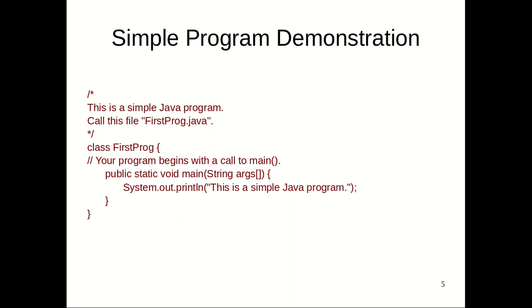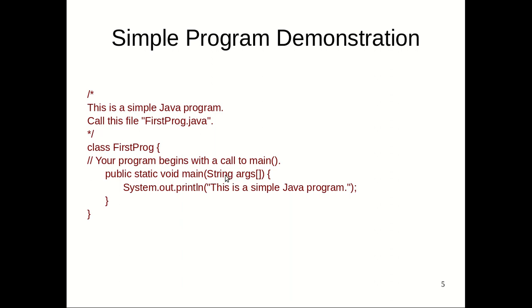Then, in Java, the main function does not return anything, so the return type is void here. And there is the command line argument, which is passed as an array of strings to the main function as args. Its type is String.